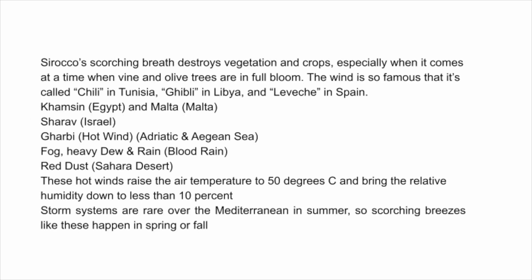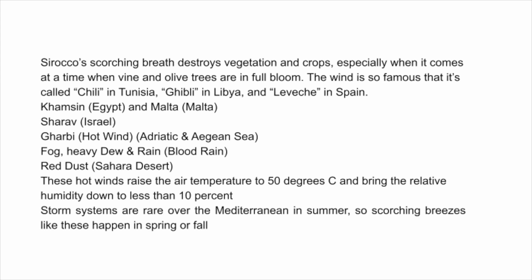Sirocco's scorching breath destroys vegetation and crops, especially when it comes at a time when vine and olive trees are in full bloom. The wind is so famous that it's called Chili in Tunisia, Ghibli in Libya, and Leveche in Spain. Khamsin in Egypt, and Malta. Sharav in Israel.